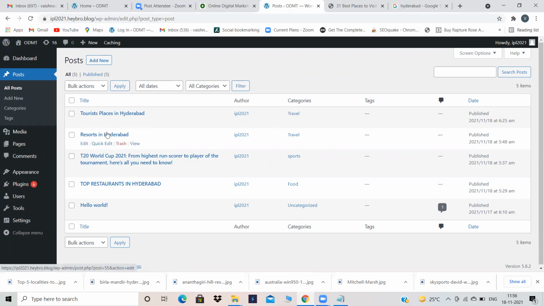Now resorts in Hyderabad, see, in resorts generally food also will be there, and generally people go there for vacation purpose or weekend vacation, whatever it is, but it comes under the food category also. If you think resorts in Hyderabad comes under the food category also, then you can give two categories. Like I have already told, for one blog you can give several categories. So resorts in Hyderabad, I want to add the food category also.